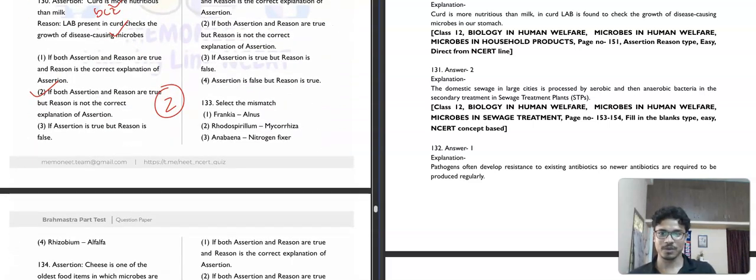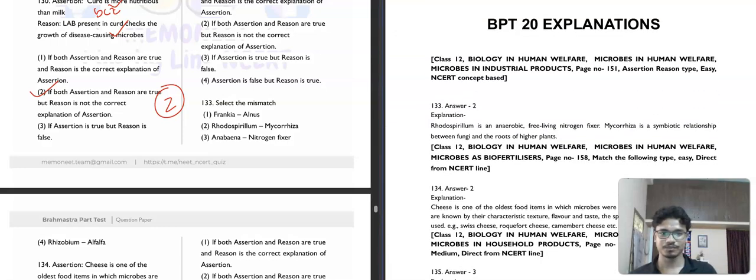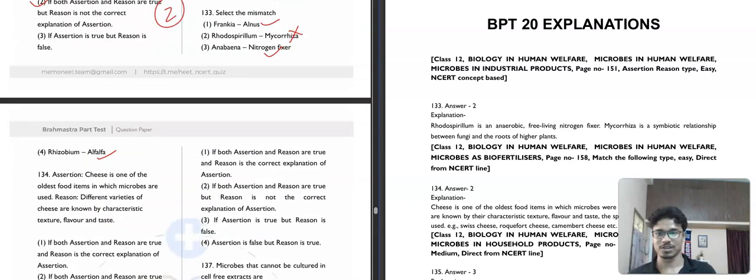Okay. Then question number 133. It is saying select the mismatch. Okay, Frankia Alnus is correct. Rhodospirillum and mycorrhiza, no. Rhodospirillum is an anaerobic free living nitrogen fixer, and mycorrhiza is a symbiotic relationship between fungi and the roots of higher plants. Not correct. Anabaena nitrogen fixer, you know. Rhizobium alfalfa, you also know. This is also a combination question from biological classification and microbes. Then question number 134.